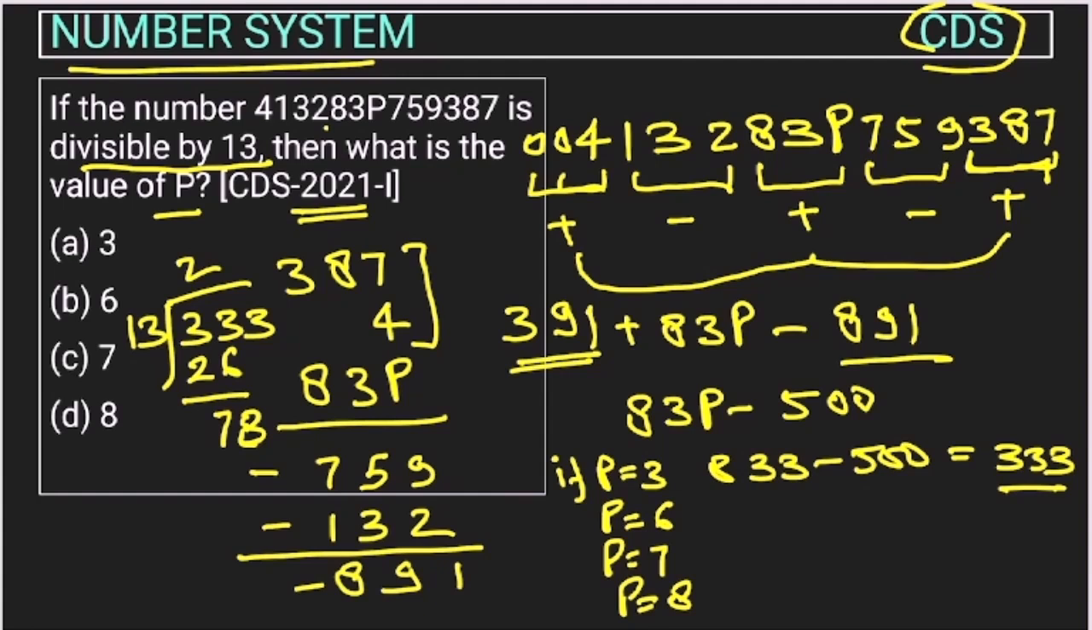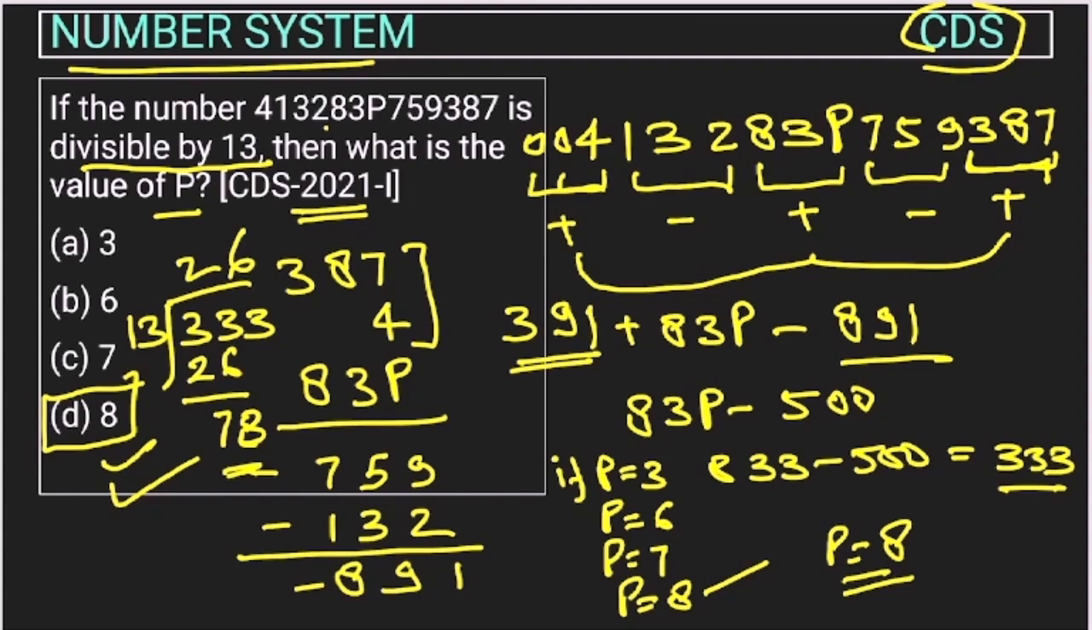78 बचेगा, then it will go 6 times, right? So this is divisible. So if P is 8, then this number is divisible by 13, because we have to make this number divisible by 13, right? So the answer is option D. आ गया समझ में? अगर नहीं आया तो आप एक बार इसको दोबारा देखो, आपको आ जाएगा.